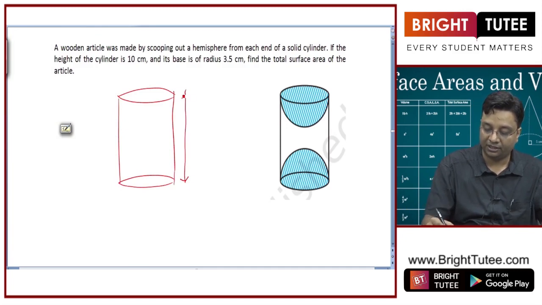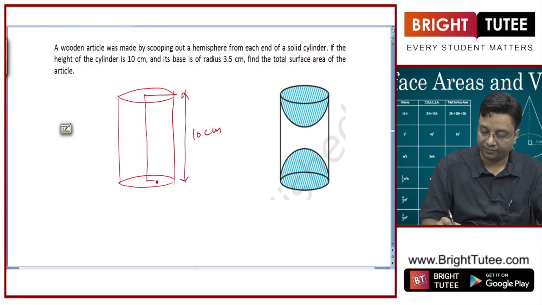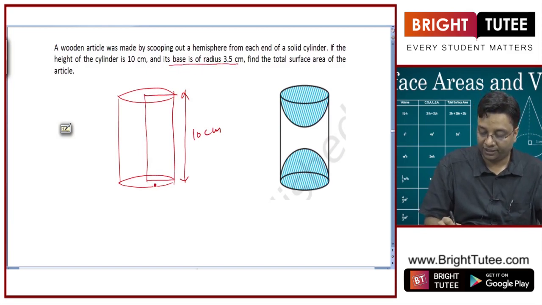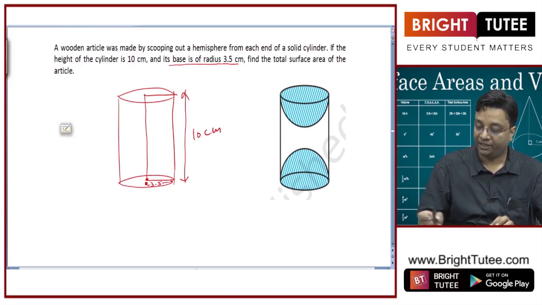The height of this cylinder is 10 centimeter, and its base radius is 3.5 centimeter. So this is 3.5. We need to find the total surface area of the article.